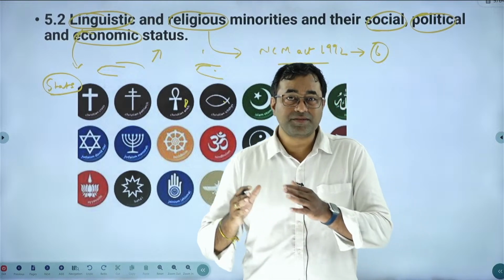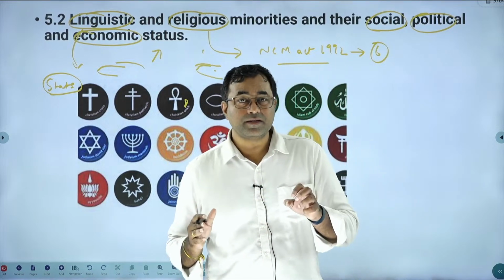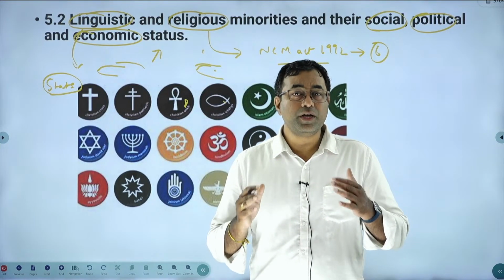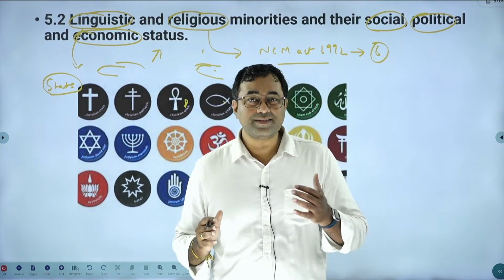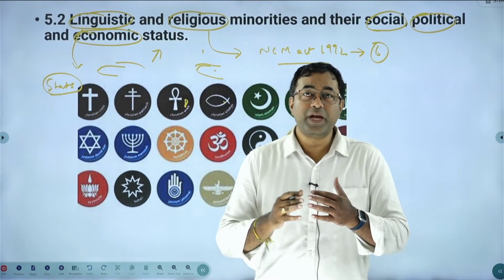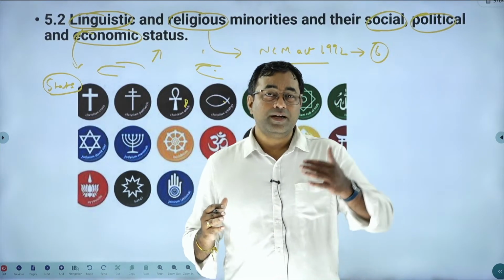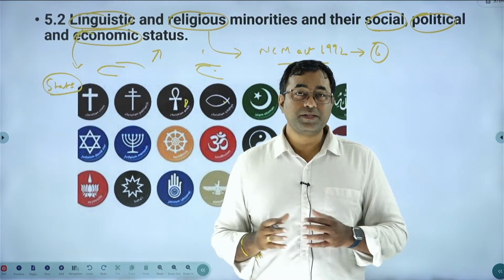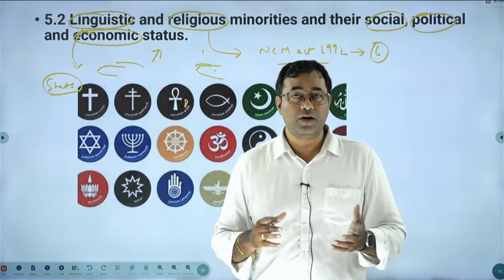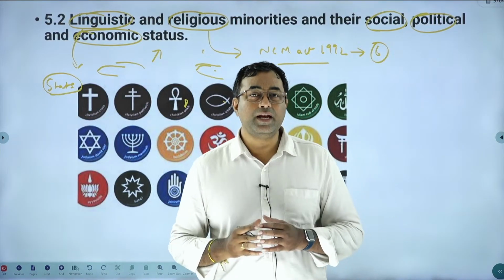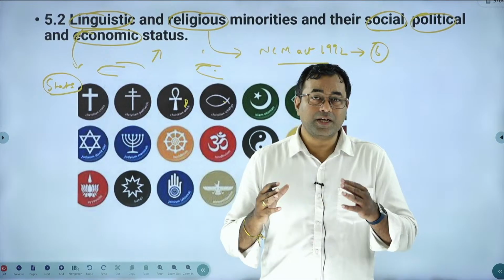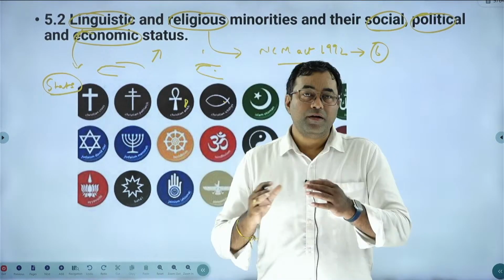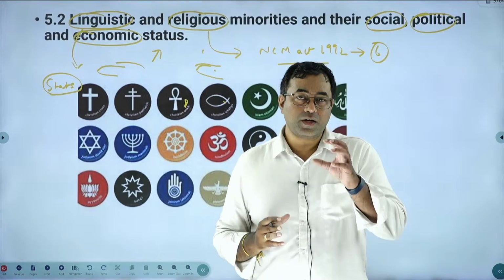Similarly, the economic status of Sikhs in particular areas will be dealt with, and then Christianity; every minority has its own issues. For example, if you take Parsis and Jains, their major problem is a declining population. They have a high literacy rate, and the majority of businessmen, particularly in India, are from either Jains or Parsis. In that context, declining population is their problem. So, with respect to minorities, what are the problems faced by them?